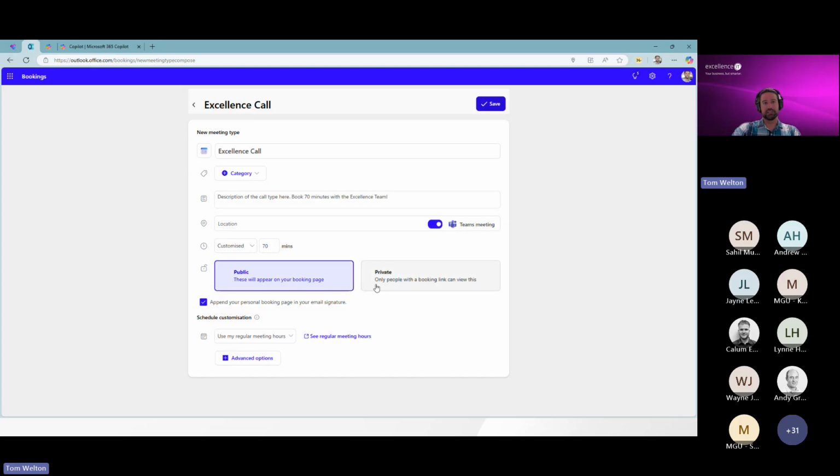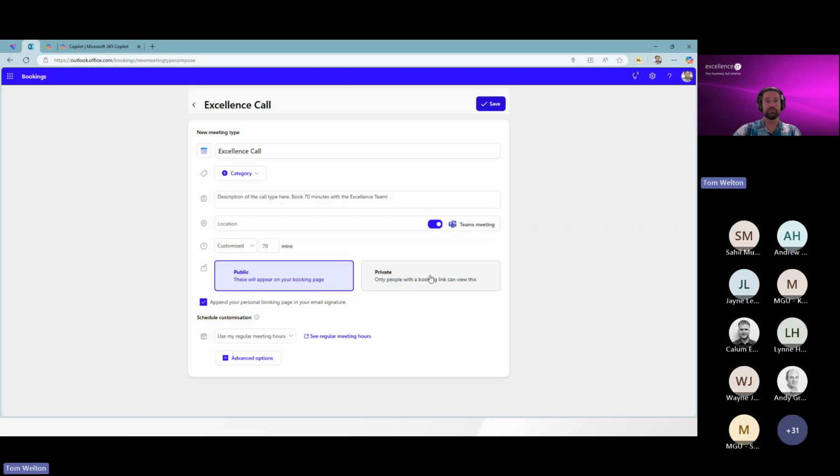And then this one is a very nice one as well. Whether or not this is going to be publicly available. Again, this is a link that can live inside of your email signature, for example. So if you're trying to generate new revenue, meet new clients, put yourself out there, maybe post something on LinkedIn, hey, book some time with me. They don't have to get in touch with you to see your schedule. You can make a public call type for maybe one type of engagement with yourself, and then have a private link as well, so that you send them this automatically and that only people you choose have access to your schedule.